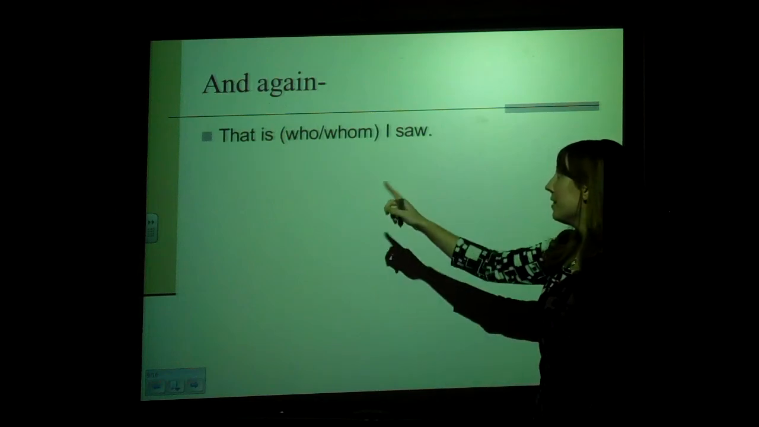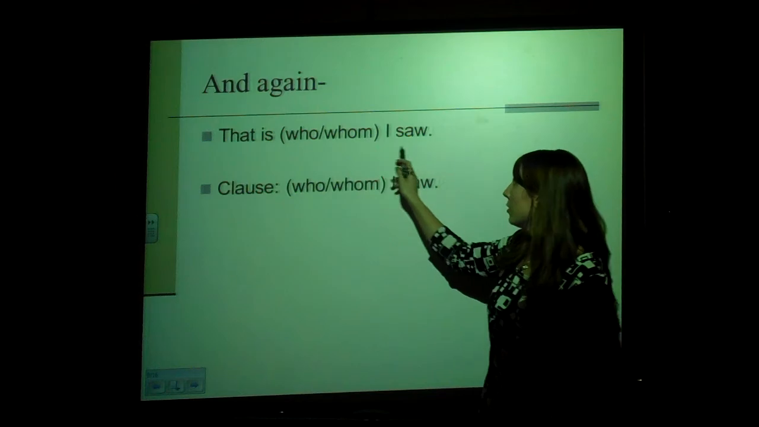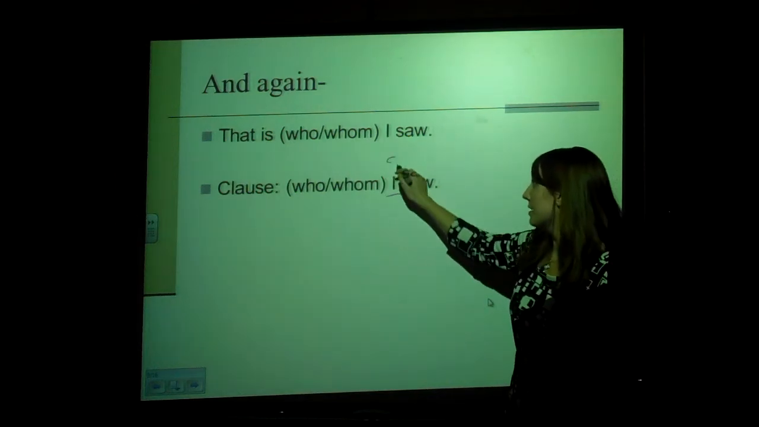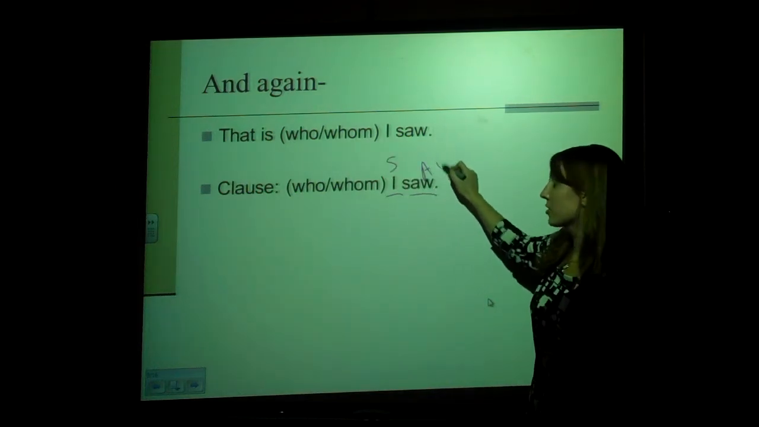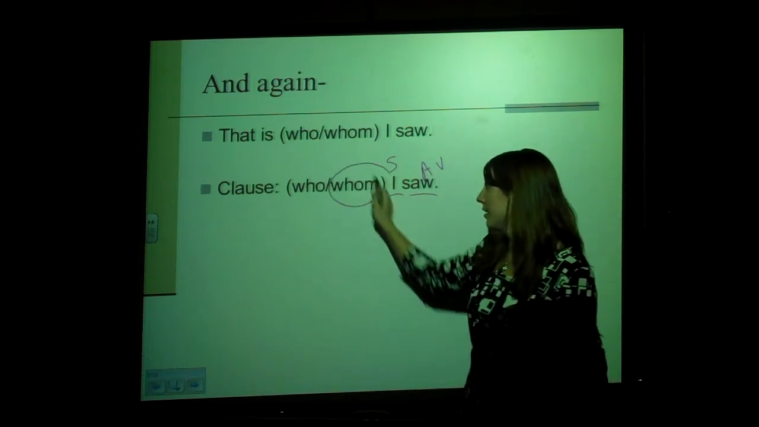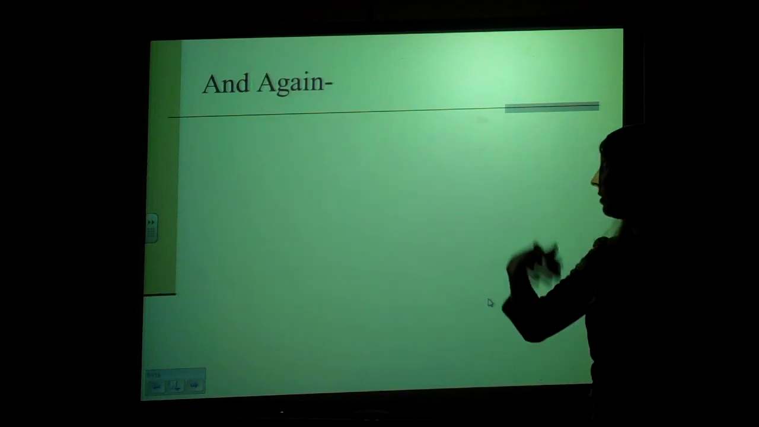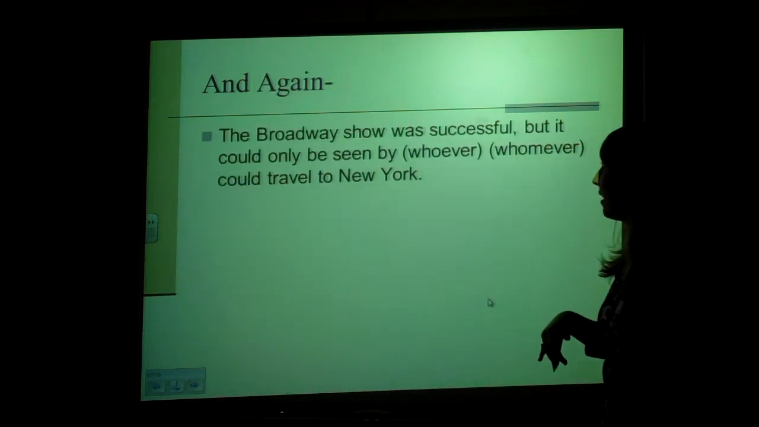And one more time. That is who or whom I saw. My clause is who or whom I saw. I is my subject. Saw is my action verb. If I have a subject and an action verb, it doesn't matter why, I'm choosing whom. Here, it happens to be the direct object again.